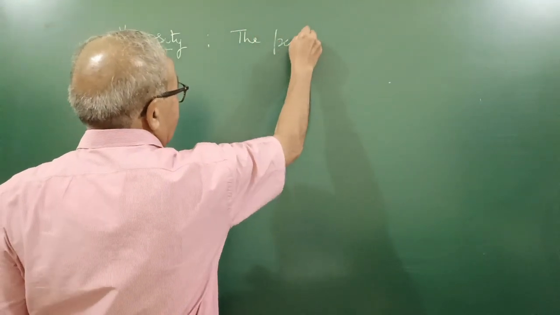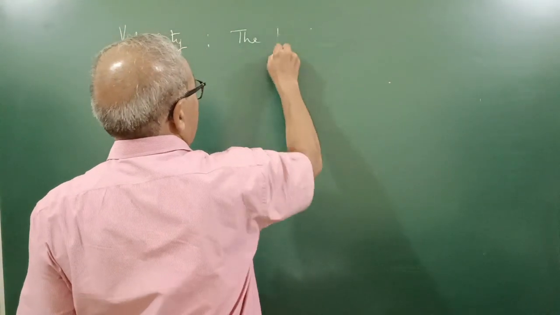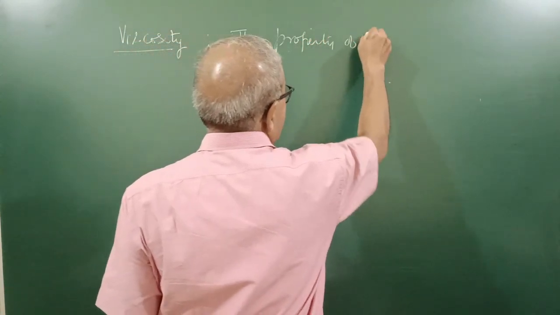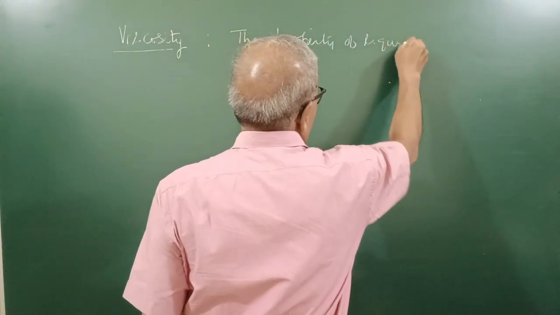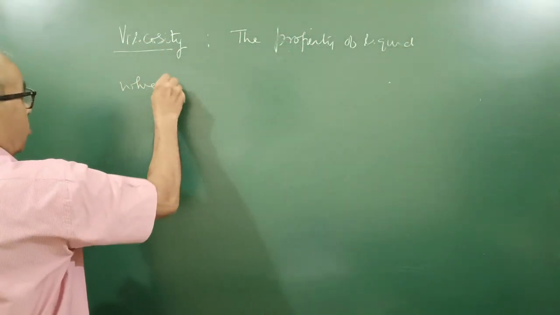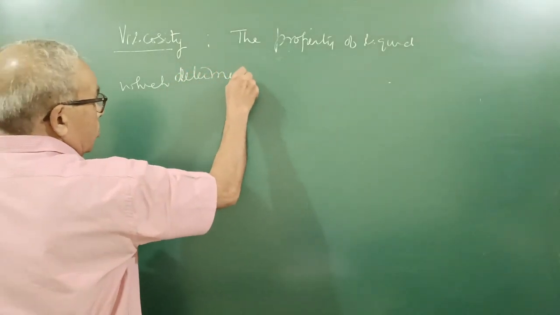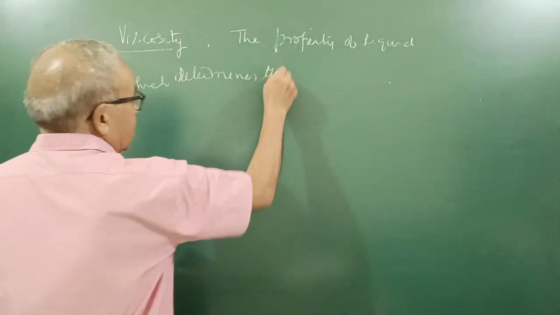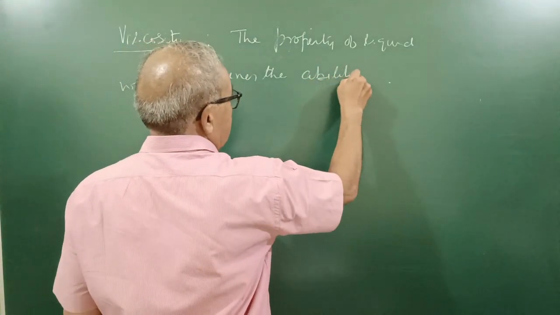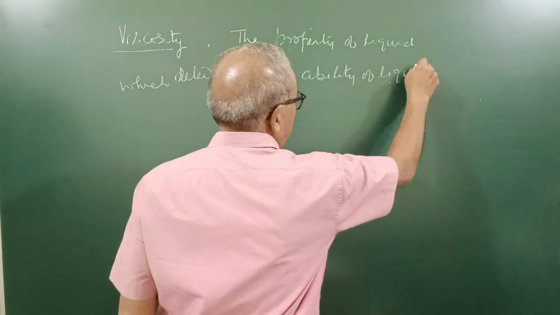What do we call this property? Property of liquid which determines the ability of liquid to flow.